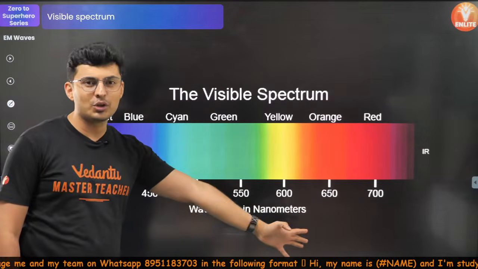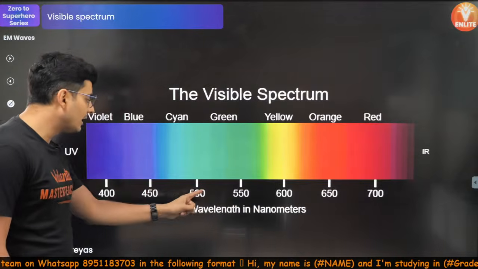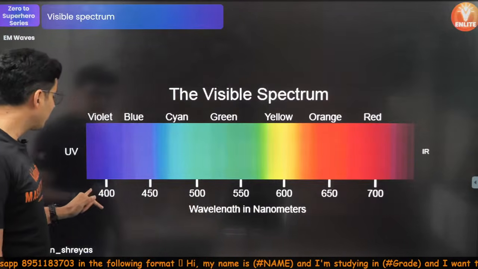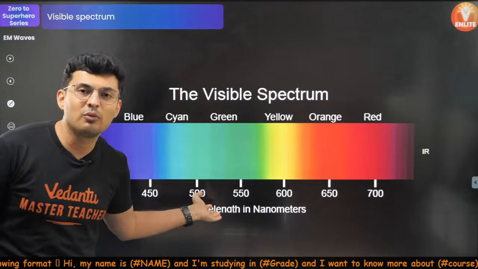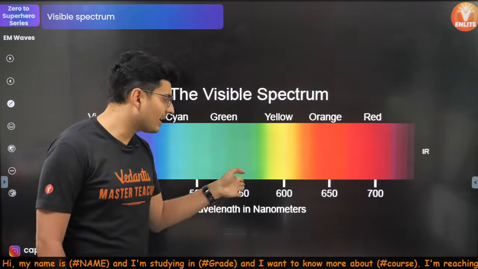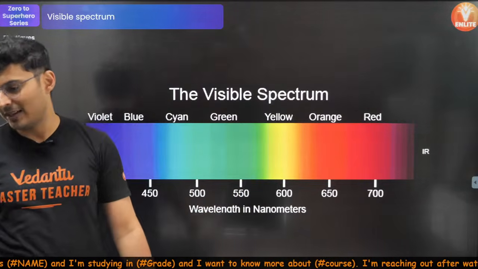So this range you should know. I don't want you to remember individual wavelengths. No, only remember the extremes. 400, 700. What is the average of 400 and 700? It will come somewhere here only. That is your yellow color.